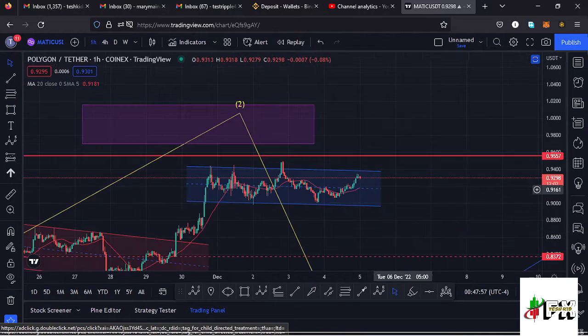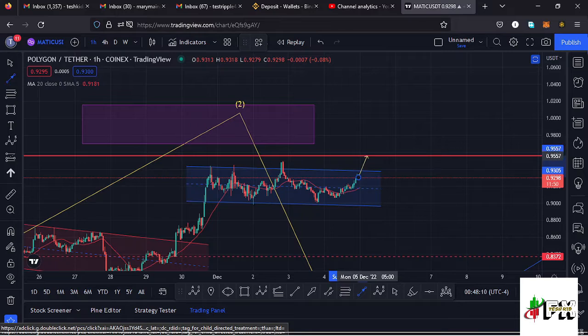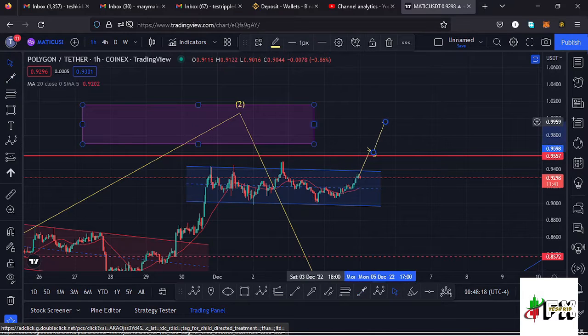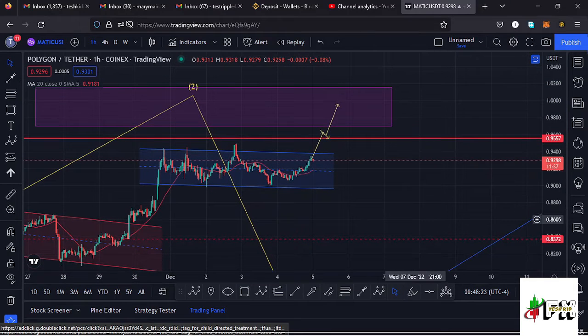And for that to play out, we can first manage to break out of this channel that we are trading over here, and in case that happens, then I would expect Polygon Matic to continue pushing higher, manage to break above the key area of resistance at around the $0.95 mark, see a retest of that key area of resistance, and once that plays out, then we can make our high within this target area in the formation of that wave 2, then expect an impulsive movement to the lower side in the formation of a wave 3.